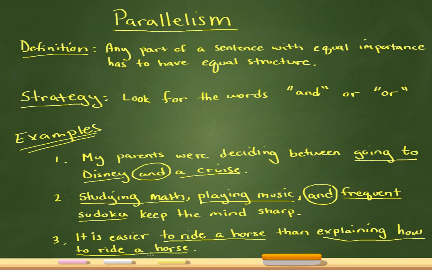Okay, so most of the time on this test, if you see the word and or the word or, it'll mean that you need parallelism in your sentence, right? And then you just have to make sure that every part that has equal importance, so like going to Disney or a cruise, right, are in the same structure. So either both actions, both nouns, right, but are consistent throughout your entire sentence.